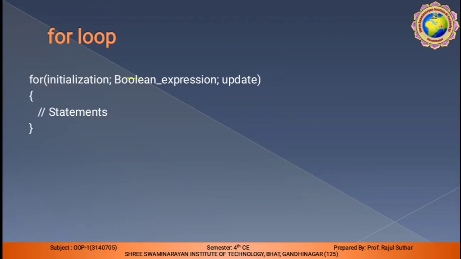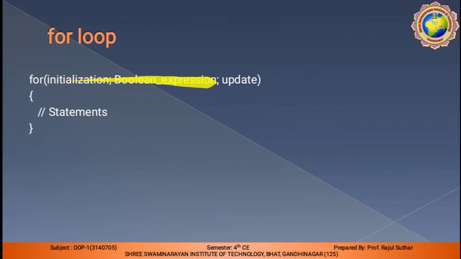Then the boolean expression means a condition like i less than 20, a less than b. Then update works with increment, either increment or decrement. Your value will increase or decrease. So this is the simple syntax of the for loop.